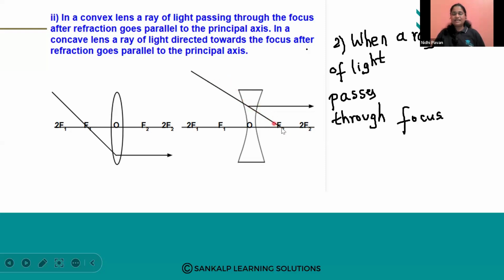So when it is directed towards the principal focus, the refracted ray appears, and when you see the refracted ray, here also it will be parallel to the principal axis. So in the second case, when a ray of light passes through the focus, usually the refracted ray will be parallel to the principal axis. Fine. Next case study is,